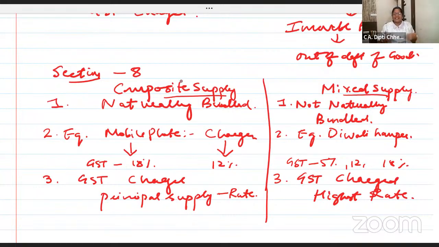I'm waiting. Is it super easy or not? What is the name of the section? What is the number? Section 8. Agreed, it's a supply of goods or service. Is it a composite supply? That means complementary. We say they are complementary to each other. Mobile and charger, my digital pen and my touchscreen laptop, complementary. What's the GST rate to be charged? GST of the principal supply.